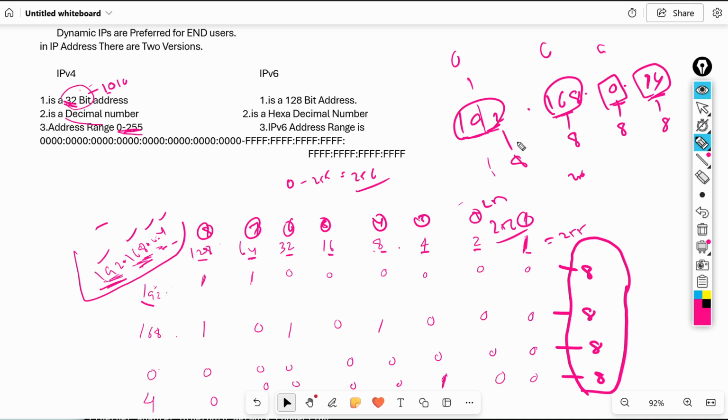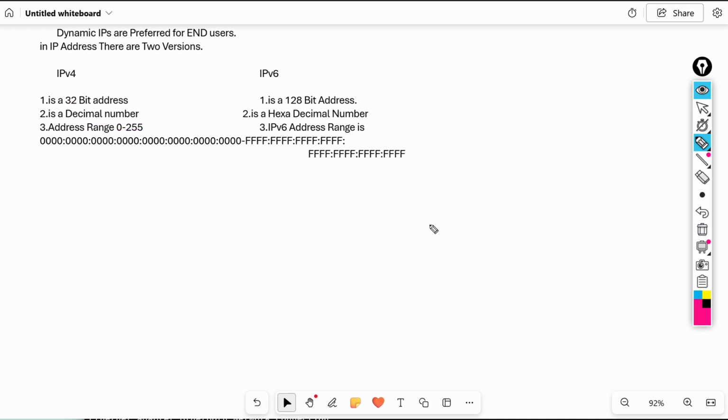Now we will understand what a bit and a byte are. That is also very, very important here. 8 bits equal 1 byte, or 1 octet.